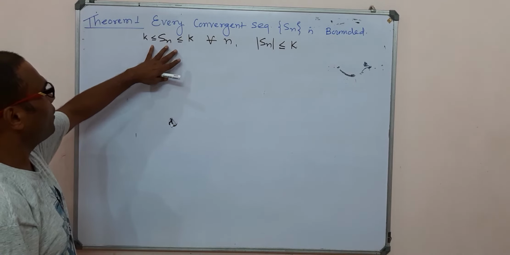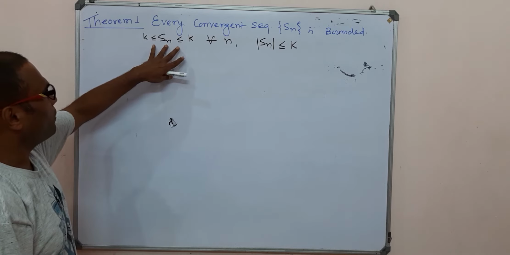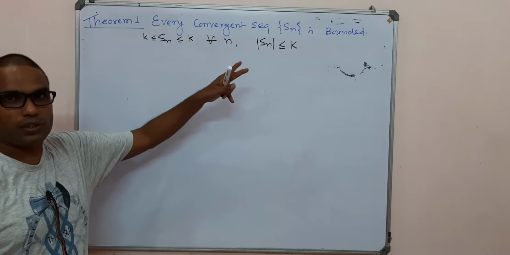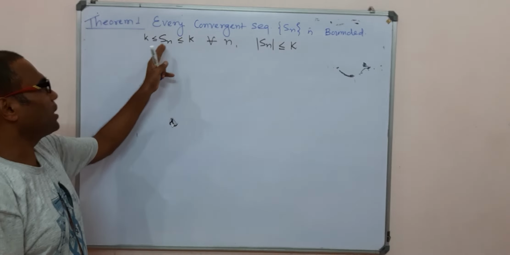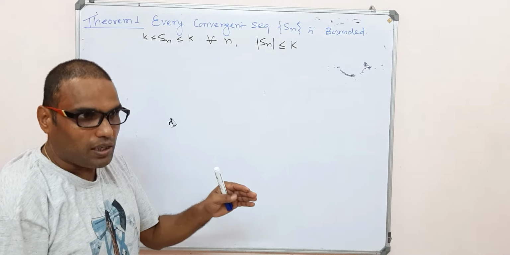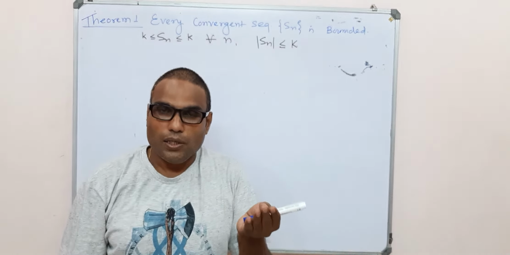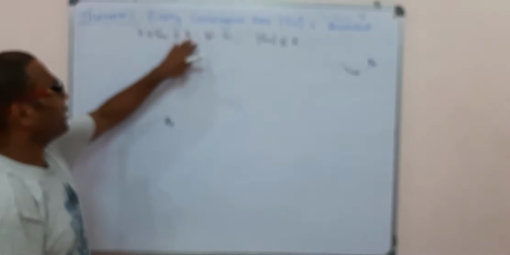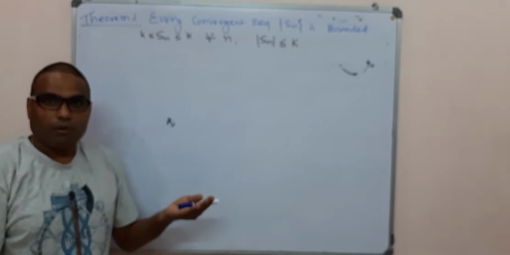A sequence of real numbers is said to be bounded if there exist two numbers, small k and capital K. The small k is called the lower bound, that is, it is bounded below, and the capital K is called the upper bound, bounded above.